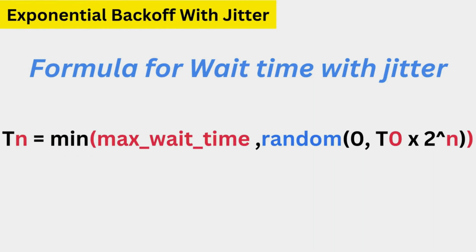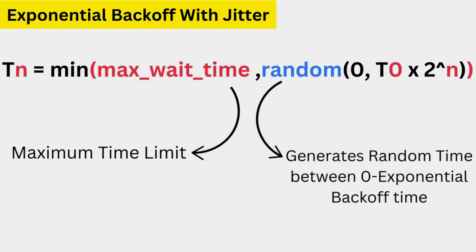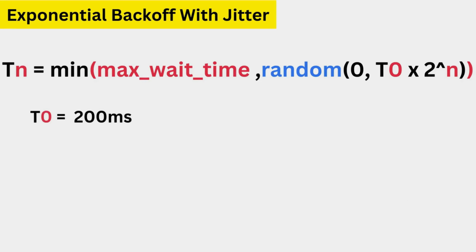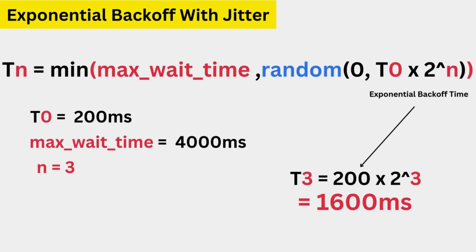The formula for calculating the wait time with jitter is this. Max wait time is the maximum limit for the wait time to prevent excessively long delays. This generates a random wait time between 0 and the calculated exponential backoff time, ensuring some randomness in the wait time. Let's say initial wait time T0 is 200 milliseconds, maximum wait time is 4000 milliseconds, and after 3 retries, the exponential backoff wait time will be 1600 milliseconds.